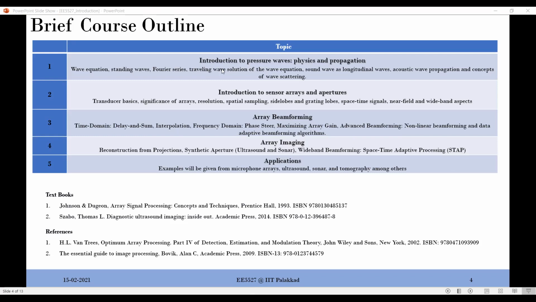The first module is about understanding that medium. It's good to know some of the math behind it, and we will even try to simulate them so that you get a feel of what is happening. There is a reason why we are going into these pressure waves. One reason is the electrical background: you might have already studied electromagnetic waves a lot, because electromagnetic theory is already covered in the undergraduate curriculum.